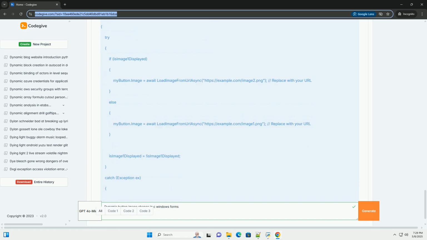Replace https://example.com/image1.png and https://example.com/image2.png with the actual URLs of your image files.